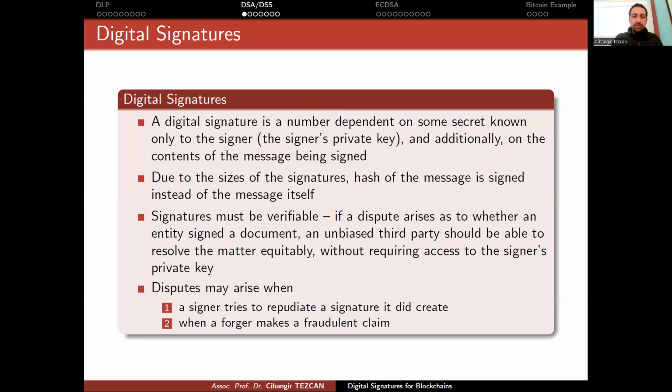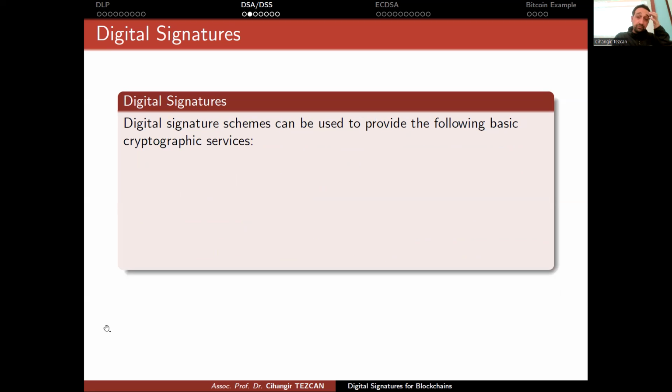A contrary thing may arise: a dispute may arise when a forger makes a fraudulent claim. So assume that you have Bitcoins and somebody tries to transfer them as if they own them. They will try to forge some signatures, but again, if the signature algorithm is secure, this will be easy to detect, okay?